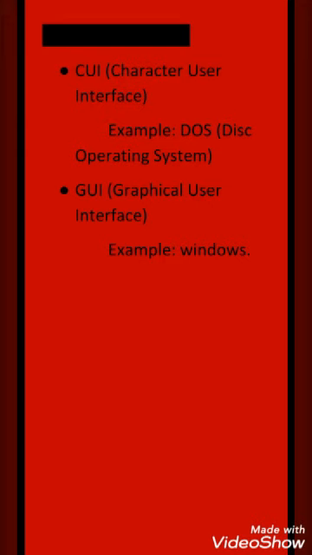Next is the second type of user interface, that is GUI, graphical user interface. The best example of a graphical user interface is the Windows operating system, which is the most commonly used operating system worldwide. On a desktop, within a single click we can do so many things. That is the best example of a graphical user interface. There we don't have to type any commands.